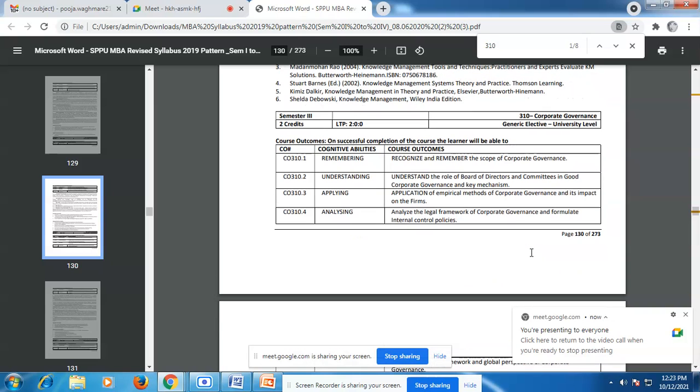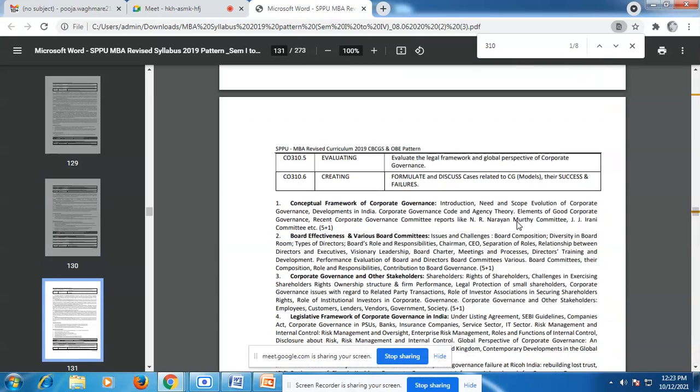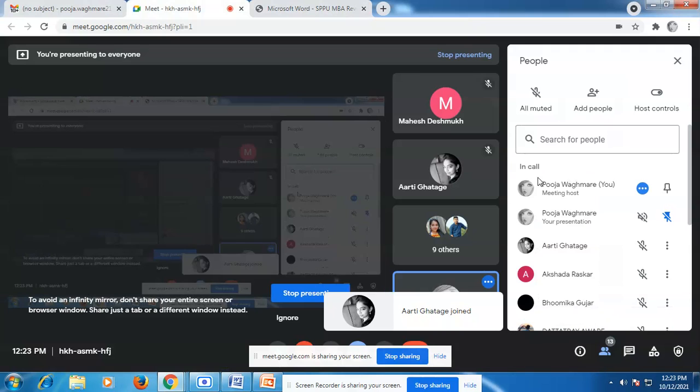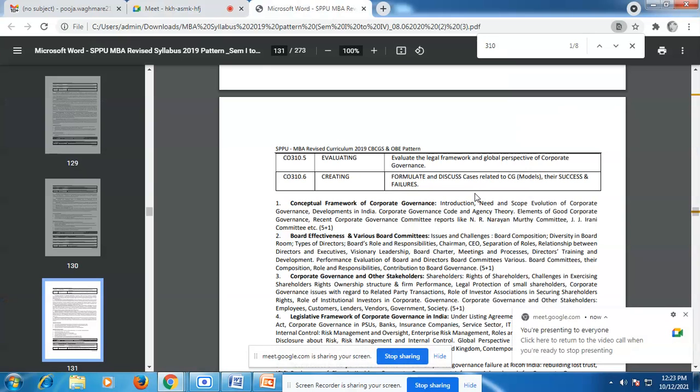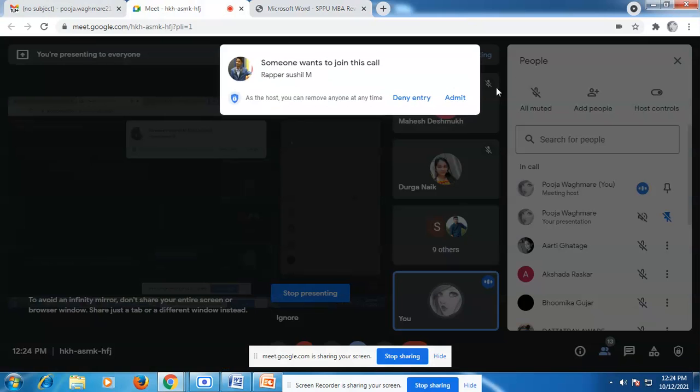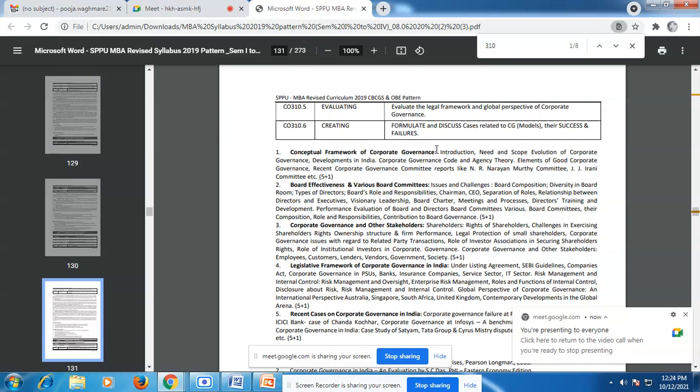It is university level. You have to give this paper at the university. This subject is not that hard. It is easy. The subject is totally about corporate governance, the board members of that corporate, and some legal things are also mentioned in this subject, and some case studies are also there. In the exam a case study might be asked, so we will go through the case studies in the last unit.